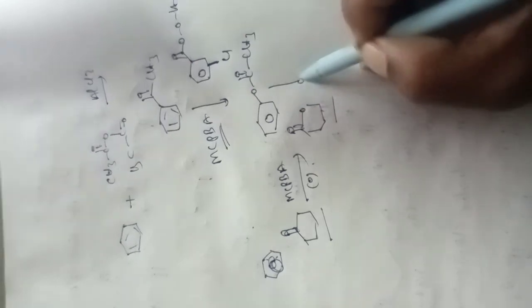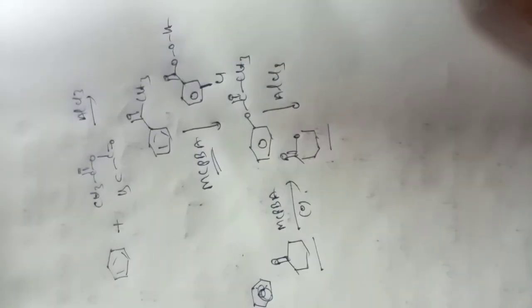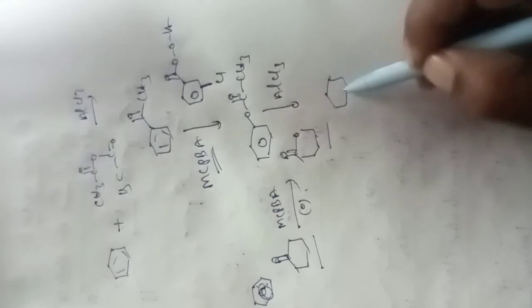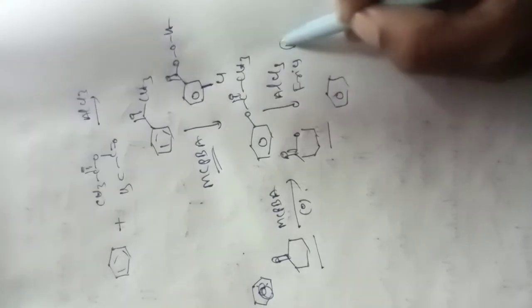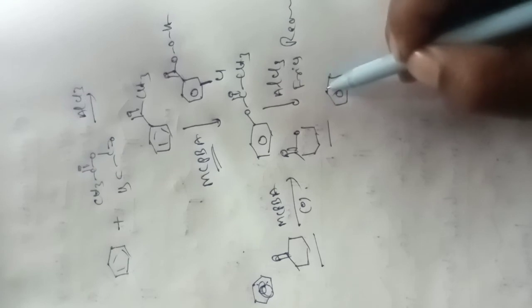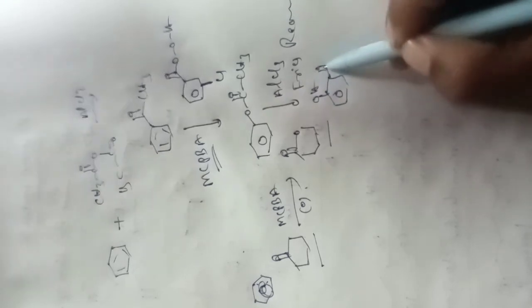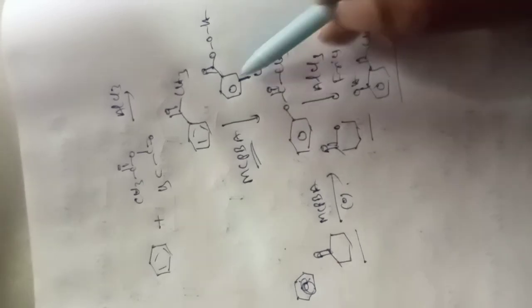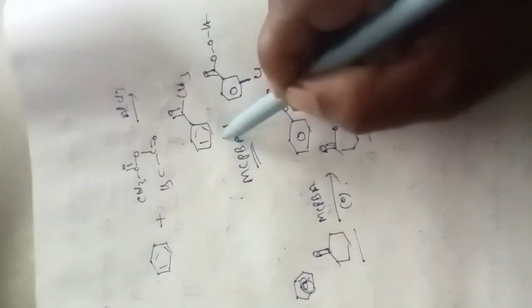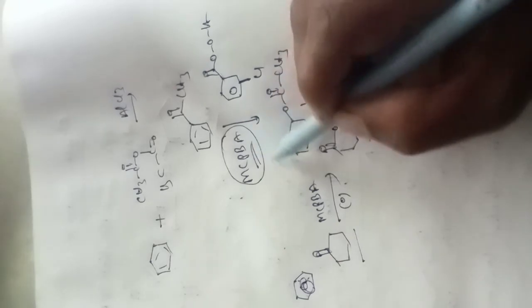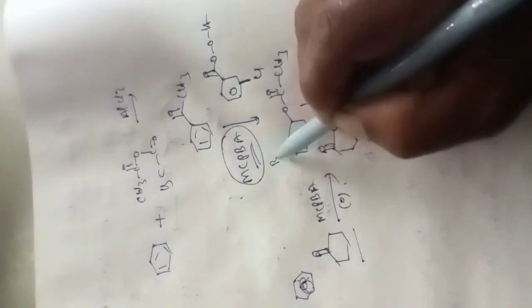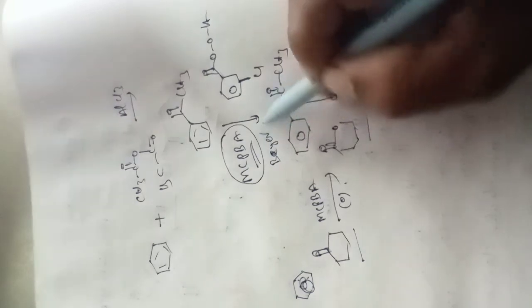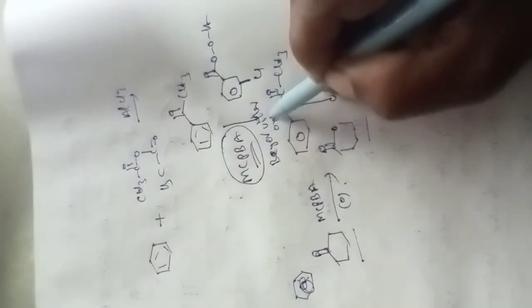Now this ester, again reacting with AlCl3, undergoes rearrangement, the Fries rearrangement reaction, so that it can generate ortho acyl phenol. So the same compound can be obtained by using different methods. This reaction using metachloroperbenzoic acid, this oxidation, is called the Baeyer-Villiger oxidation.